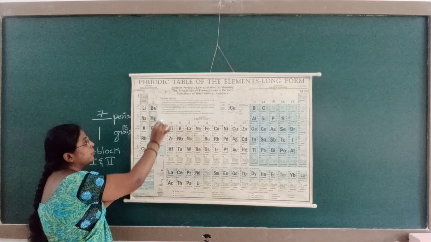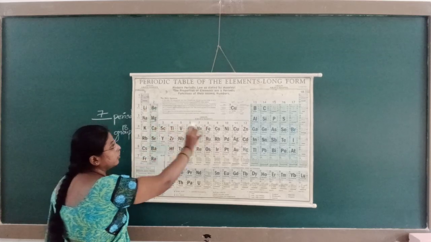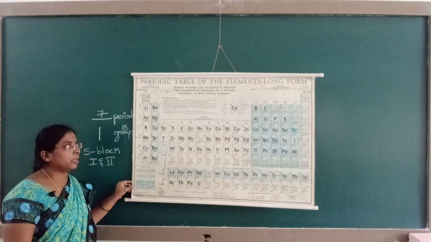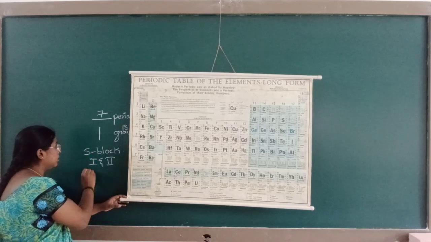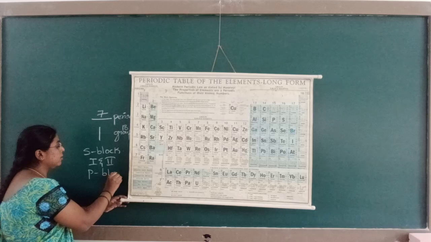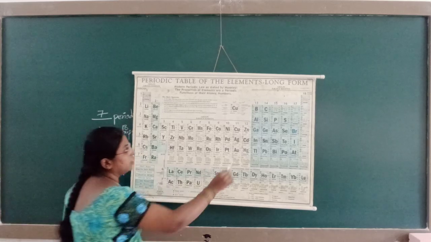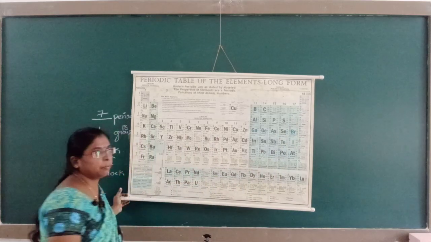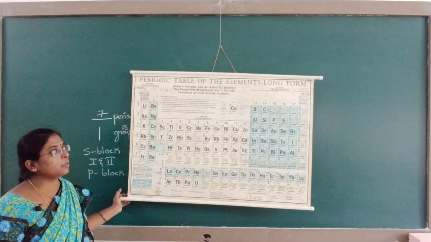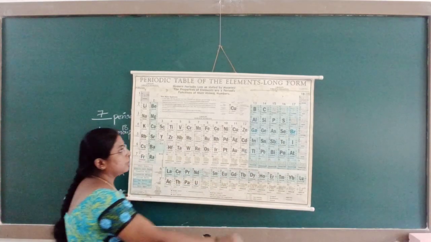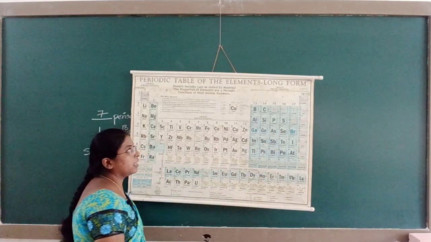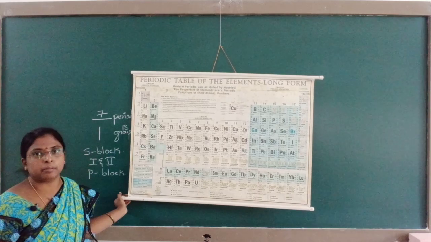Group 3 to group 12 is known as the D block elements. P block elements are from group 13 to group 18. Group 13 to 17 are P block, and the separate group is the noble gas elements, also known as inert gas elements.